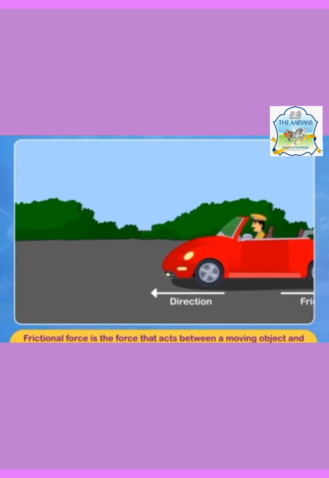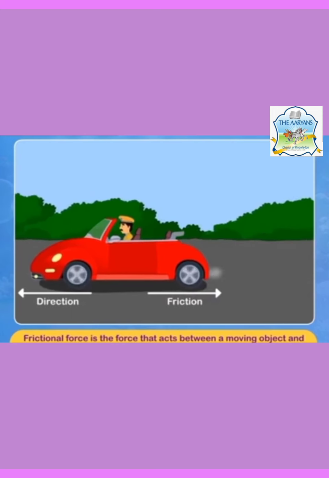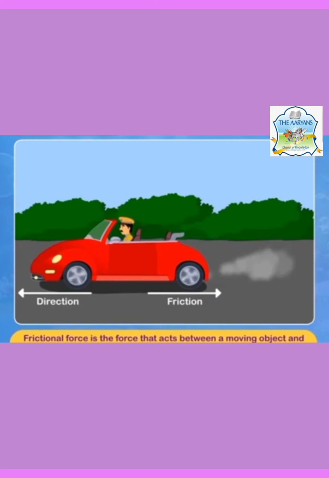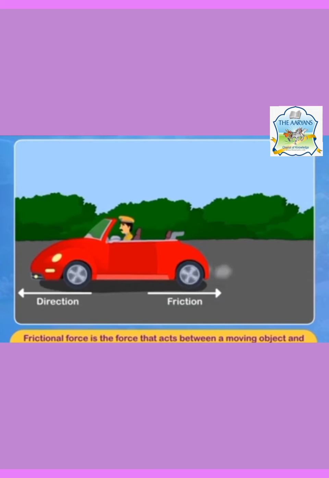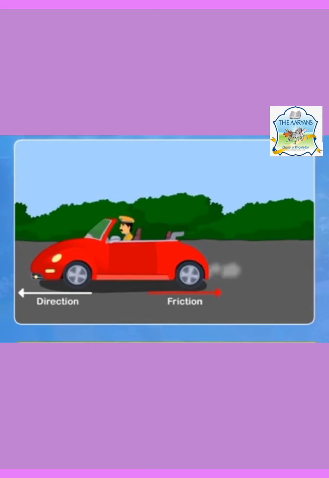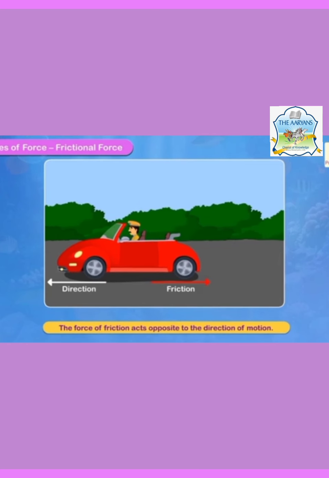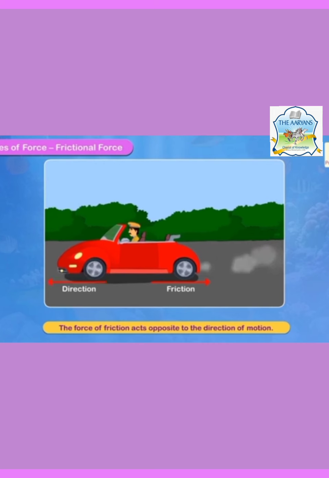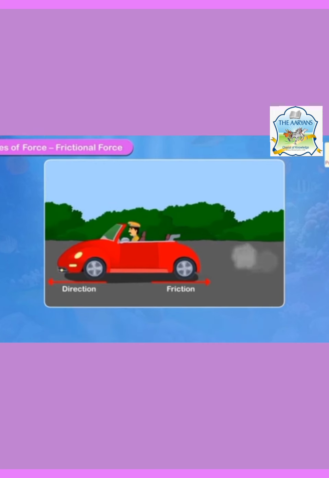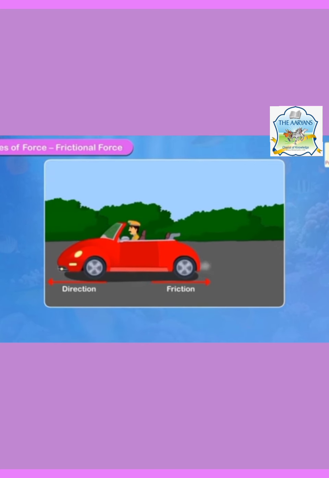Frictional force is the force that acts between a moving object and the ground on which it is moving. The force of friction acts opposite to the direction of motion. If it is moving left side, the frictional force is right side, always opposite to the direction.